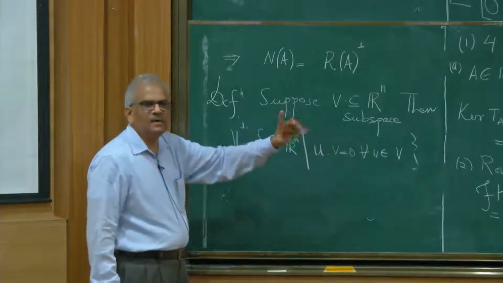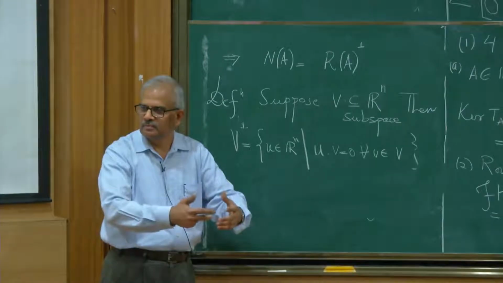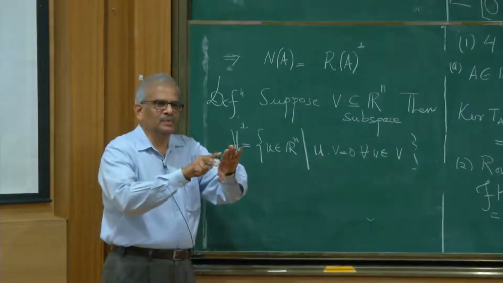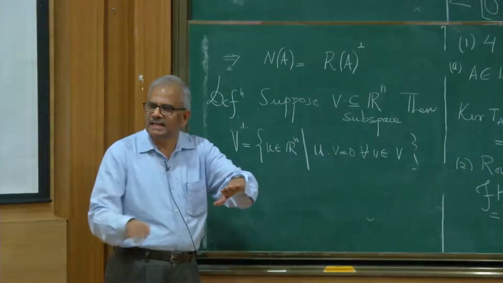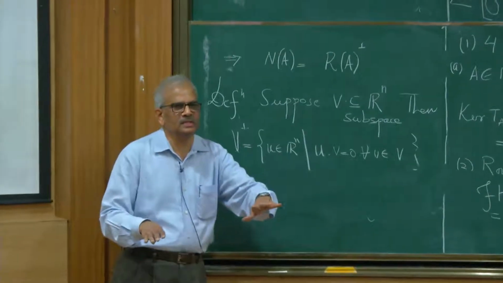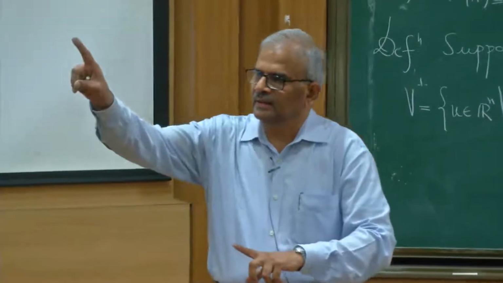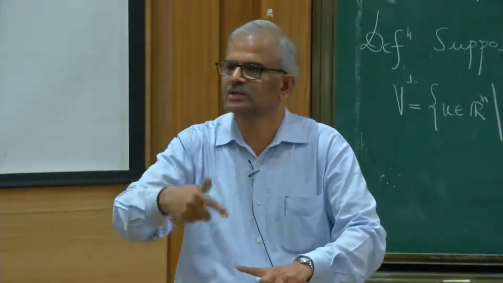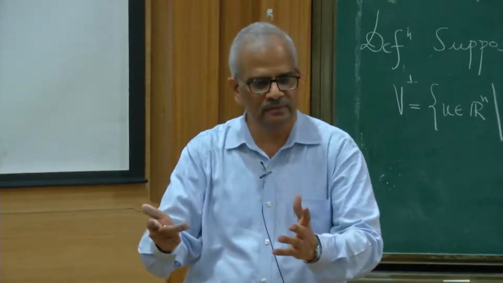So suppose V was a one-dimensional subspace. A one-dimensional subspace is a line passing through the origin. Suppose this was in three-dimensional space, then the perpendicular subspace to a line will be a plane perpendicular to that line passing through the origin. And a plane passing through the origin is a subspace of dimension 2. So V was a line, and its perpendicular subspace is the plane which is perpendicular to that line, and that is two-dimensional. So the dimensions add up to the dimension of the space in which they live.